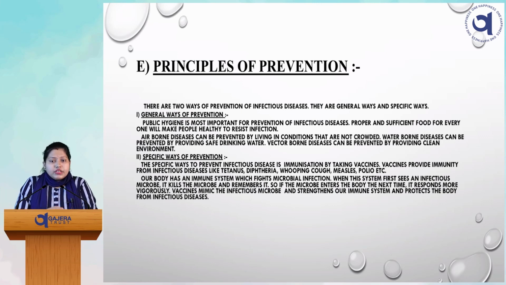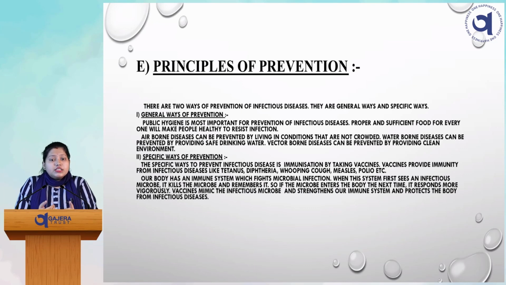What are the general ways of prevention? Public hygiene is most important for prevention of any infectious disease. Proper and sufficient food makes our immune system good, so that we can fight the antigens, or we can prepare our antibodies against those particular antigens.